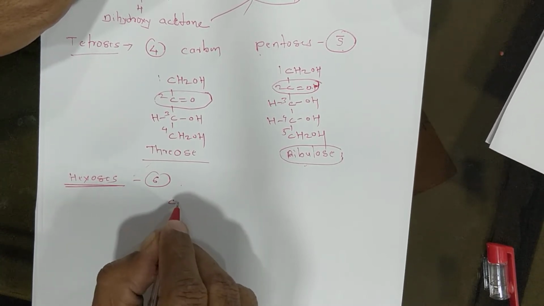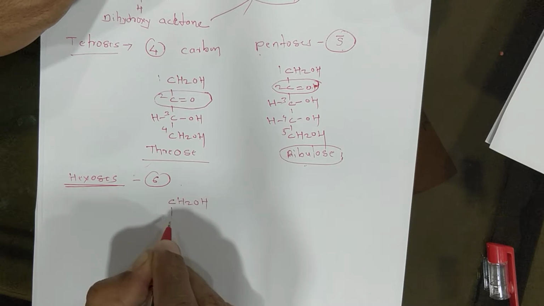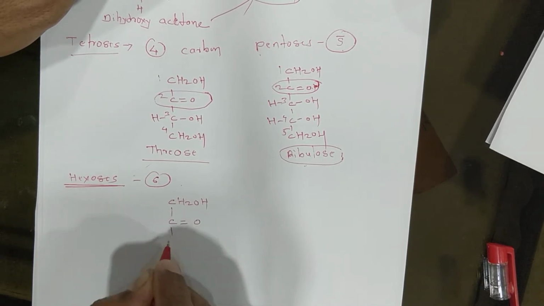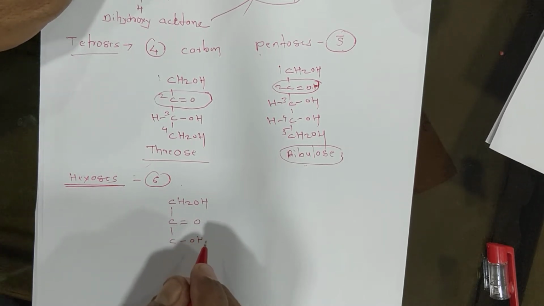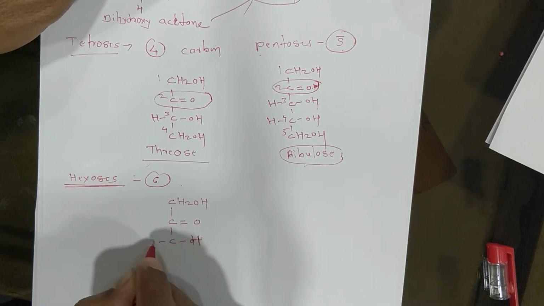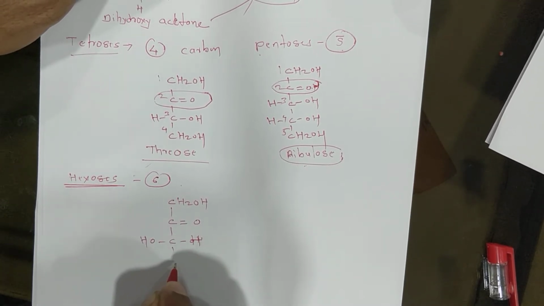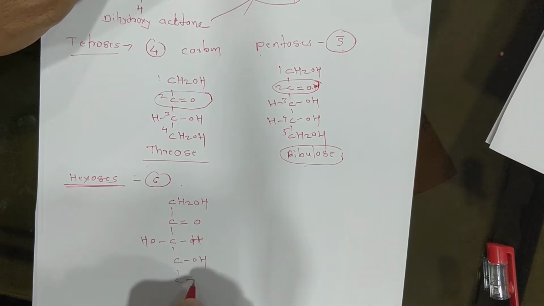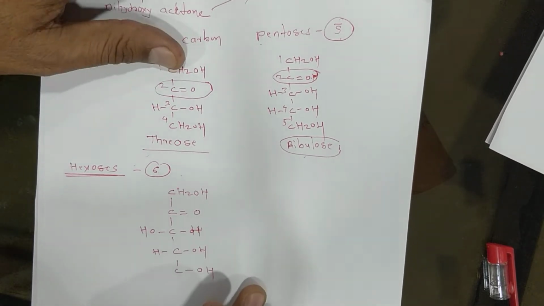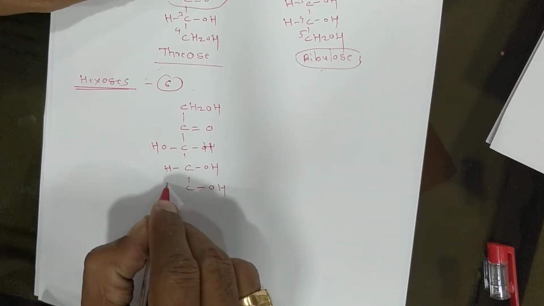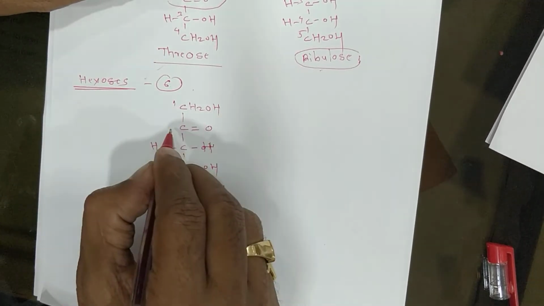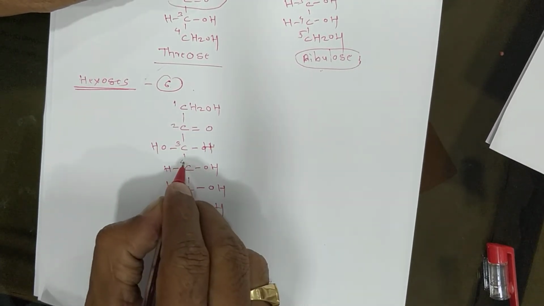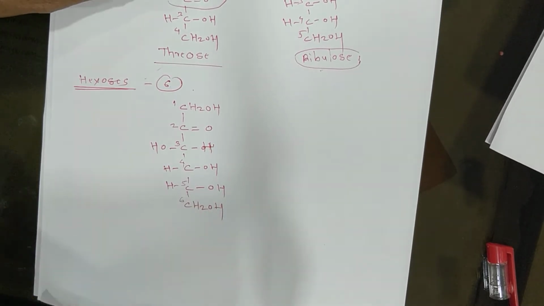It contains 6 carbons: CH2OH, second carbon ketone, third COH, CH2OH, H, here H is OH, then COH, COH, H, and CH2OH. Give the numbers 1, 2, 3, 4, 5, 6.